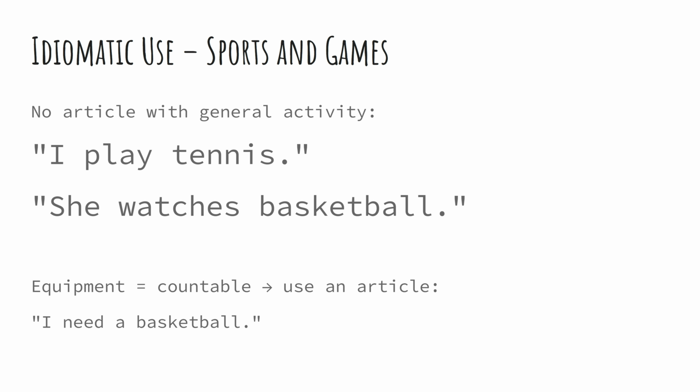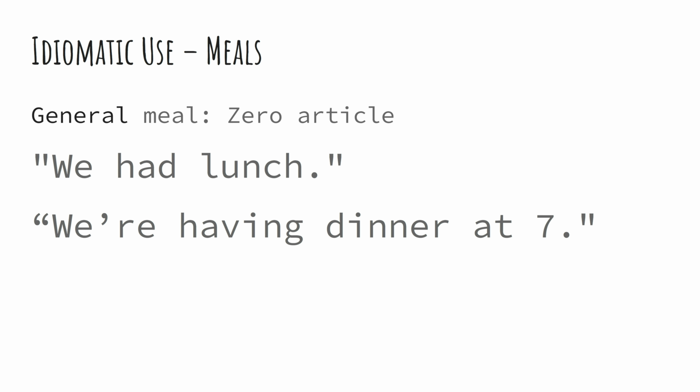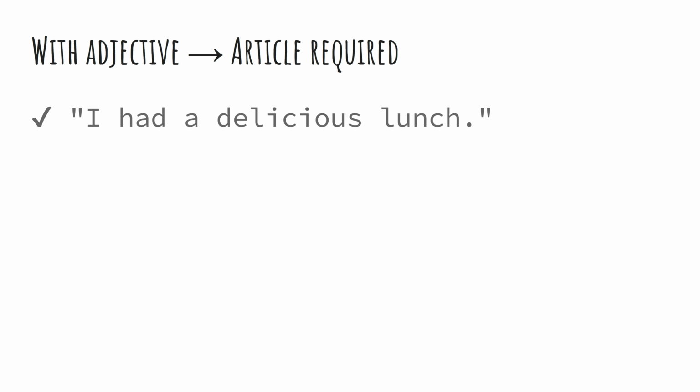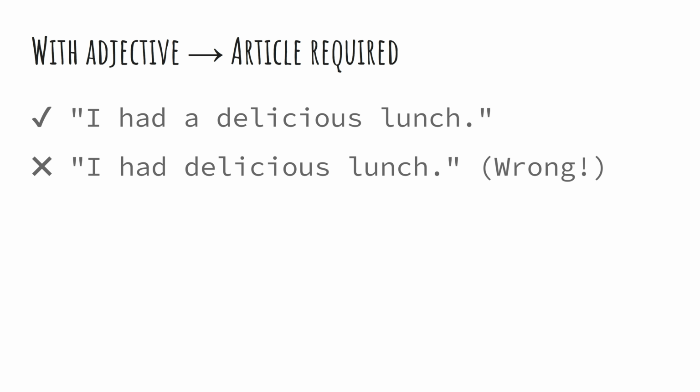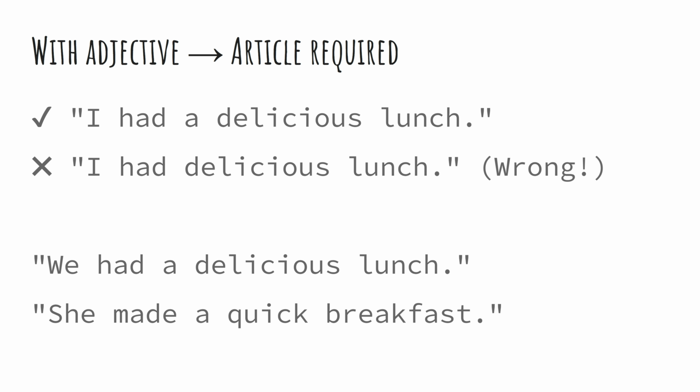C. Meals. Meals also take the zero article in general references. I had lunch. We're having dinner at 7. But, and this is very important, if you add an adjective, it becomes a specific meal. I had a delicious lunch. I had delicious lunch. Wrong. Once you say delicious, great, long, quick, or any adjective, you need an article because now it's a specific countable meal.